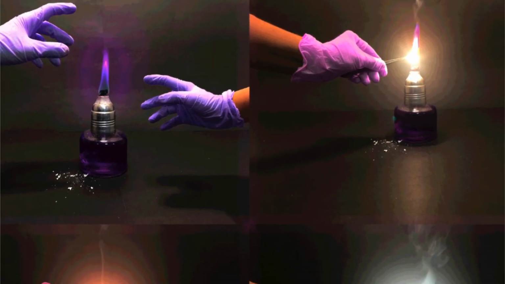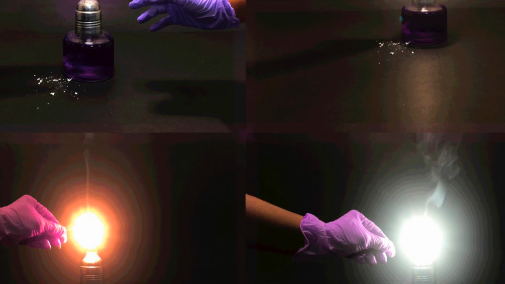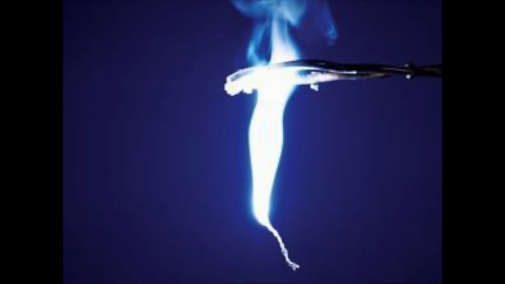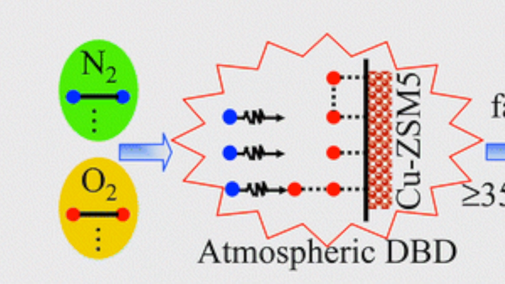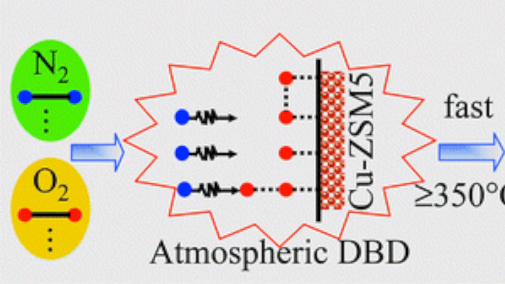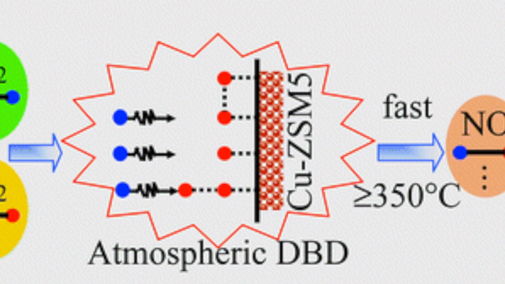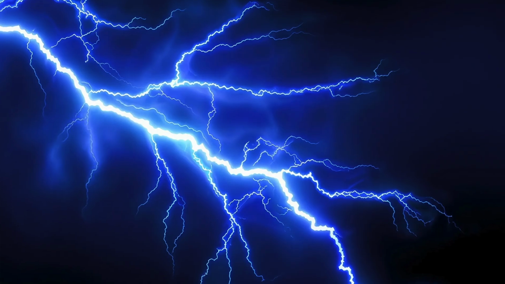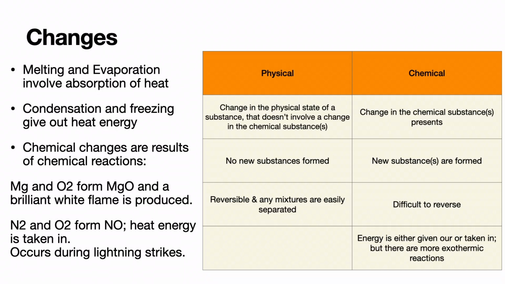Magnesium and oxygen form MgO and a brilliant white flame is produced. MgO is the new substance that is formed. Nitrogen and oxygen form nitrogen monoxide. In this reaction, heat energy is taken in. The new substance formed is nitrogen monoxide. This occurs during lightning strikes.